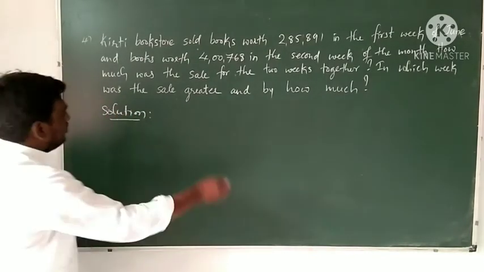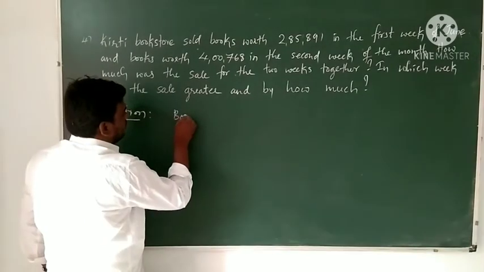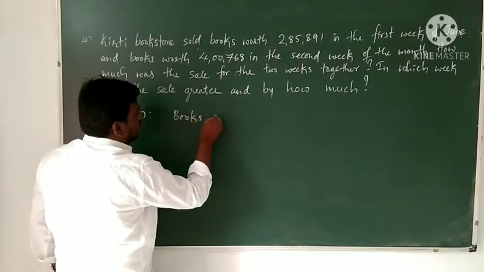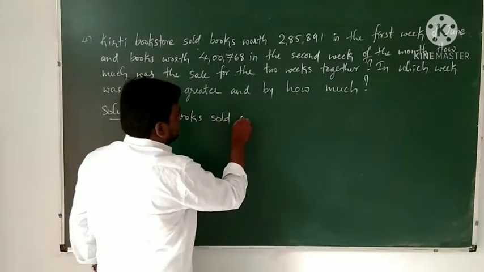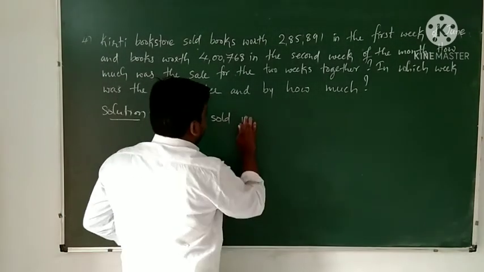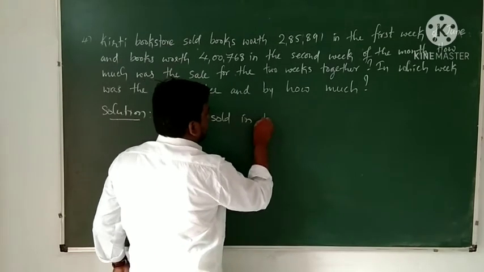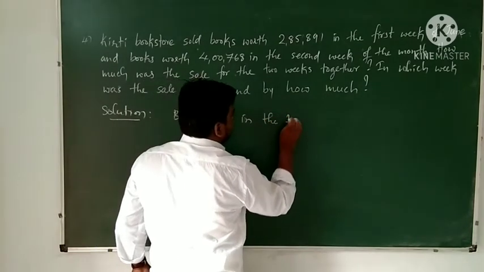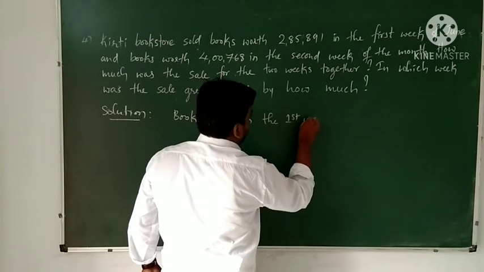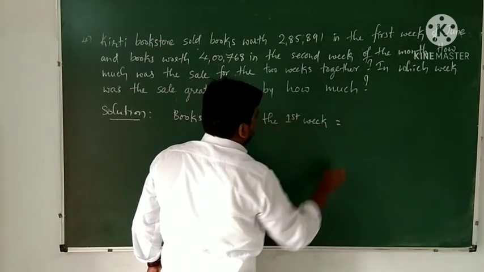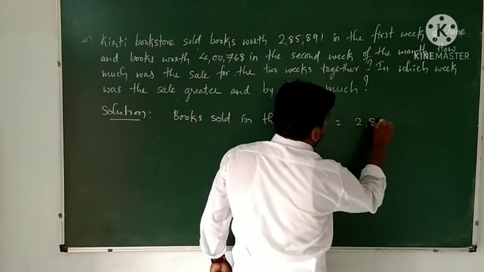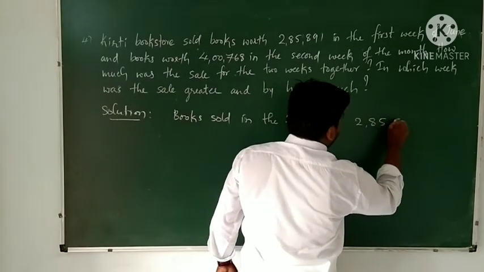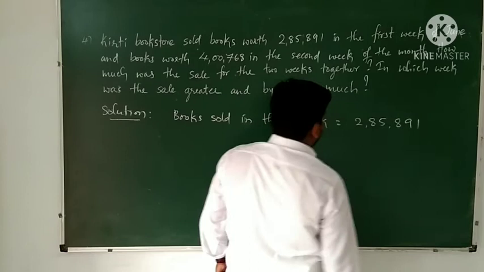Solution. Here books sold in the first week, that is 2,85,891.